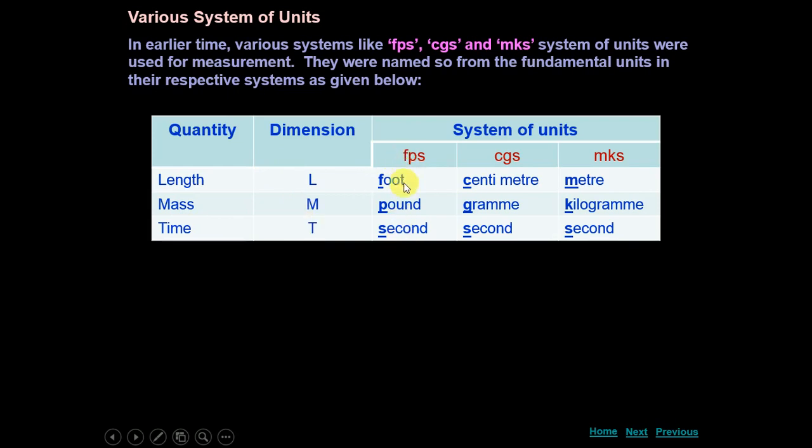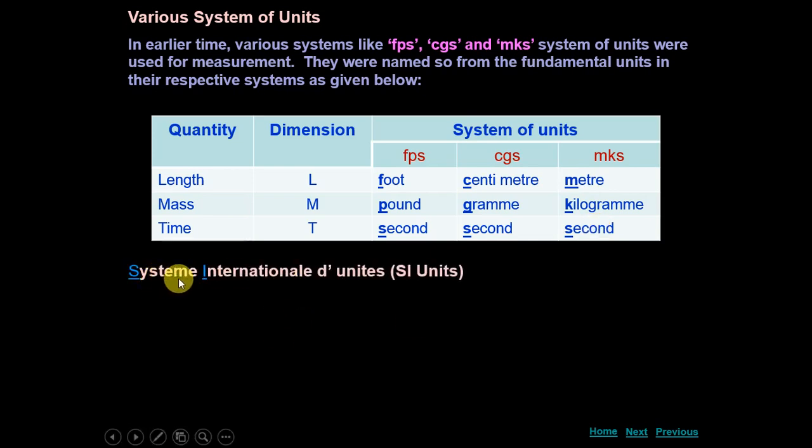In FPS system, length is measured in foot, mass is measured in pound and time is measured in second. In CGS system, length is measured in centimeter, mass is measured in gram and time is measured in seconds. In MKS system, length was measured in meter, mass was measured in kilogram and time was measured in second.